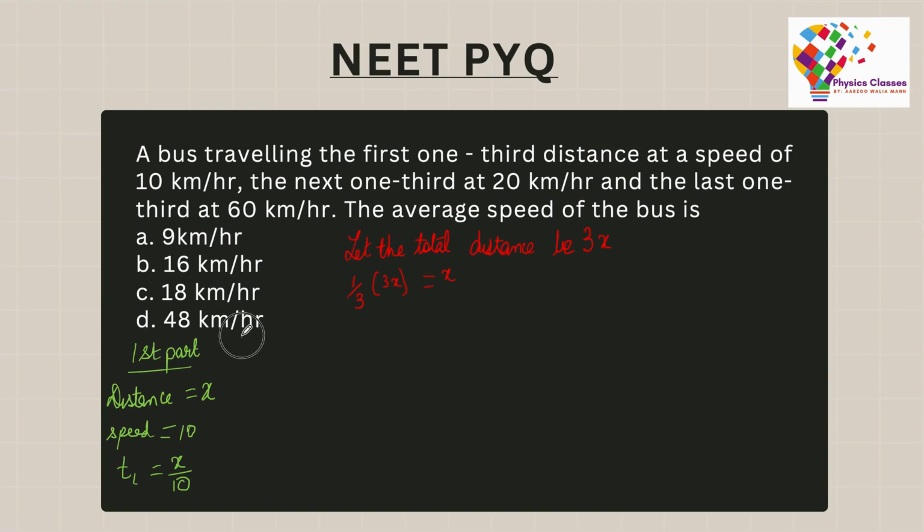Similarly, for the second part, the distance would be x and the speed would be 20, so the time would be x by 20. For the third part, the distance would be x, speed would be 60 and t3 would be x by 60.